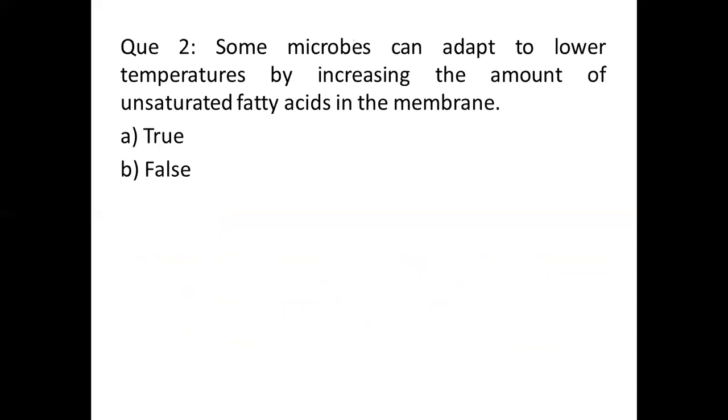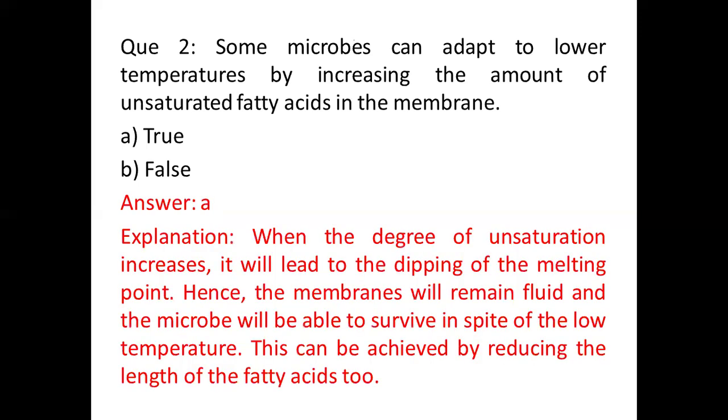Question number 2. Some microbes can adapt to low temperatures by increasing the amount of unsaturated fatty acids in the membrane. It's a true or false question. The options are option A, true, option B, false. And the answer is option A, true. The explanation is, when the degree of unsaturation increases, it will lead to the dipping of the melting point. Hence, the membranes will remain fluid and the microbe will be able to survive in spite of the low temperature. This can be achieved by reducing the length of the fatty acids too.